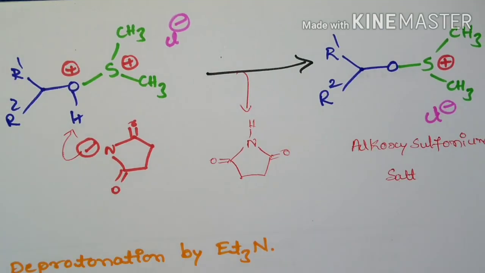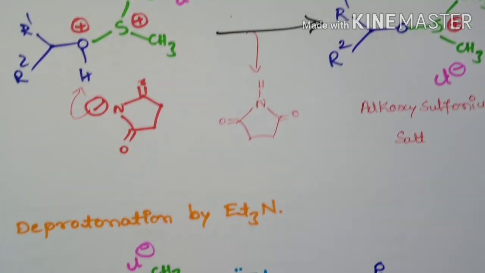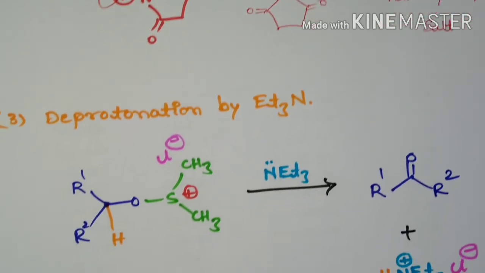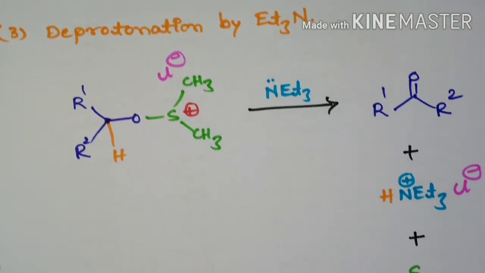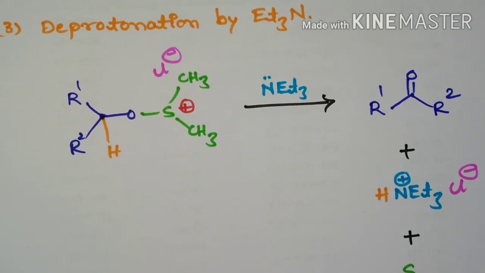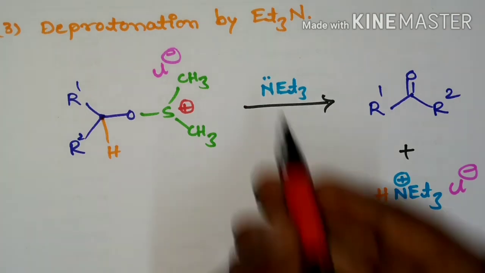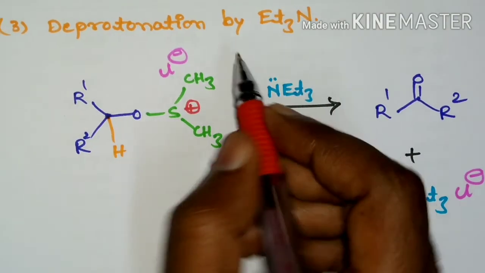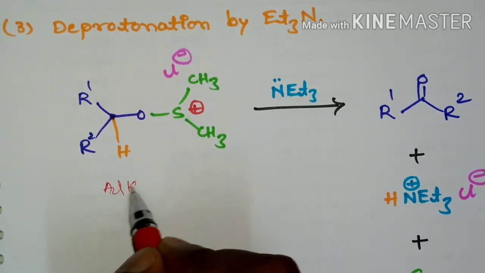salt. And after the formation of this alkoxy sulfonium salt, if it is treated with the base triethylamine, deprotonation of the alkoxy sulfonium salt will take place, which leads to the formation of the desired carbonyl compound.